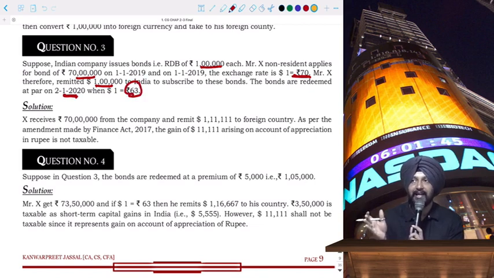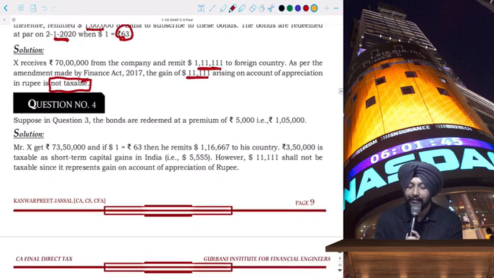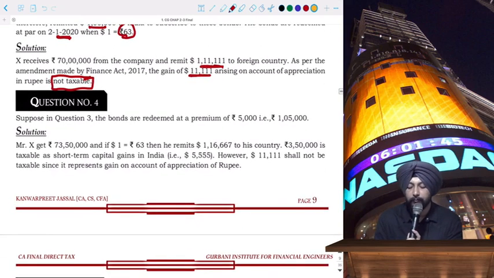Which means if 70 has become 63, obviously rupee has appreciated, and on converting back this into dollars, the entity will receive more, which is 70 lakhs divided by 63. If you do, you will get 111. And there is a gain of $11,111 on account of rupee appreciation, and this will not be taxable. This will not be taxable. I hope you got this point.